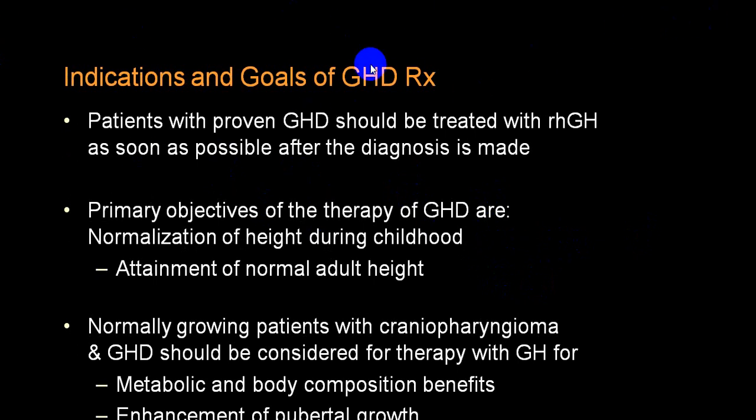Indication and goals. Whenever you give growth hormone therapy, it has been proven and should be given whenever the person is diagnosed with growth hormone deficiency. Once the height is achieved, you can stop the growth hormone treatment. In a person with craniopharyngioma, if he also develops growth hormone deficiency, you can give growth hormone there too.